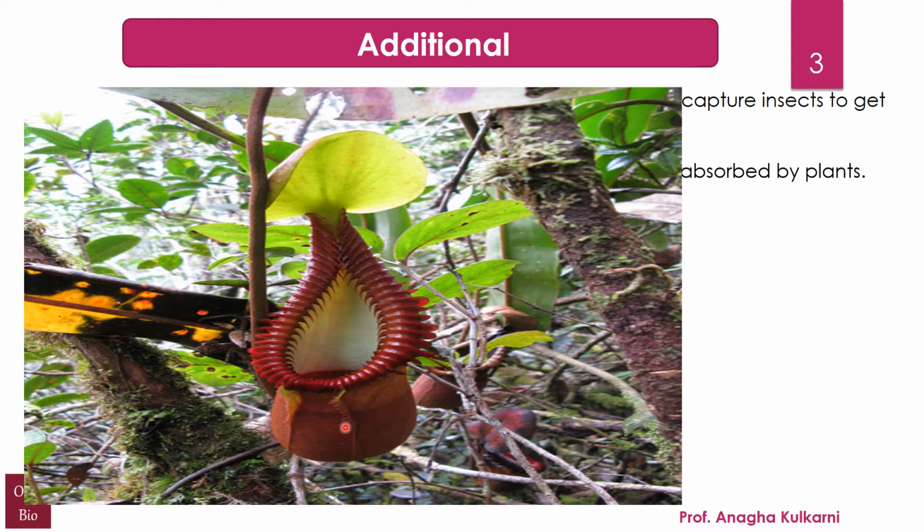Along the upper inside part of the trap, there is a waxy coating. So this makes the escape of the prey literally impossible. And friends, you would be surprised to know that the largest species of Nepenthes may occasionally catch small vertebrates such as rats, lizards, and birds.